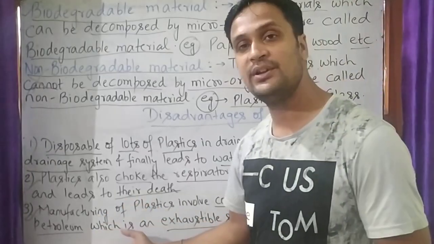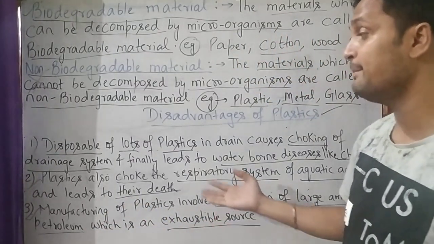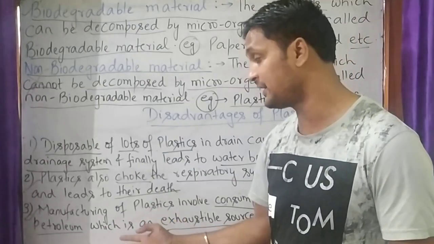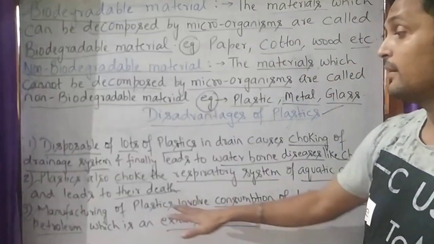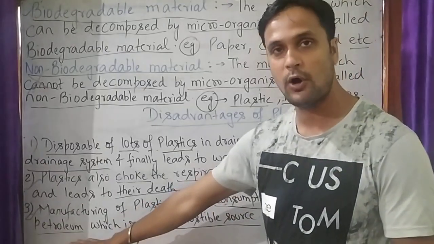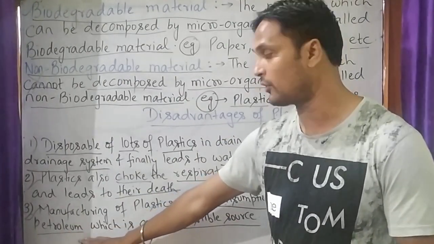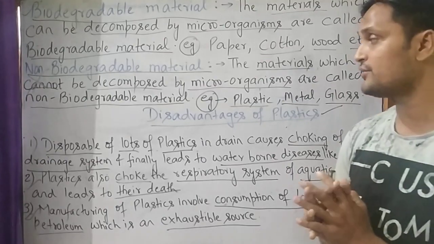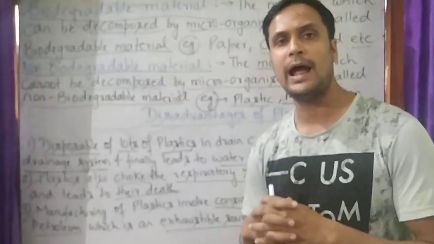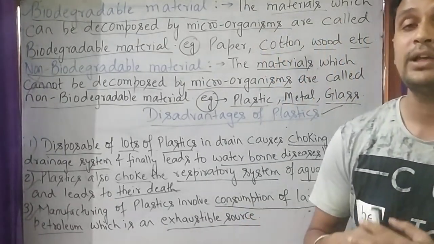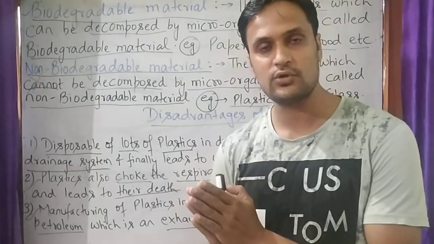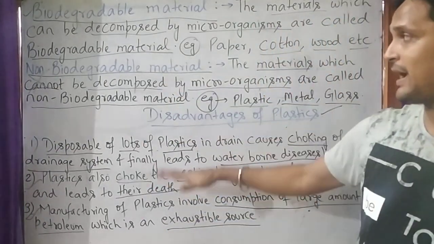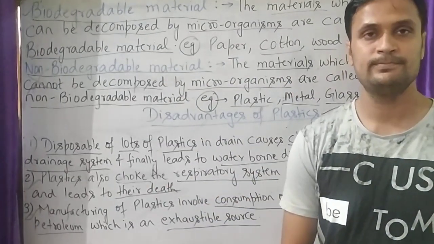So manufacturing of plastics ultimately causes the exhausting of petroleum. Thus the plastics cause a lot of pollution and disease to us human beings, animals and plants also. So these were the disadvantages of plastics.